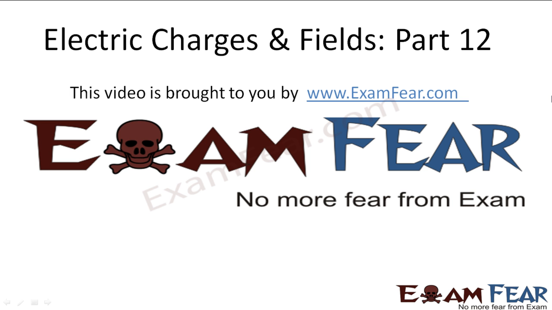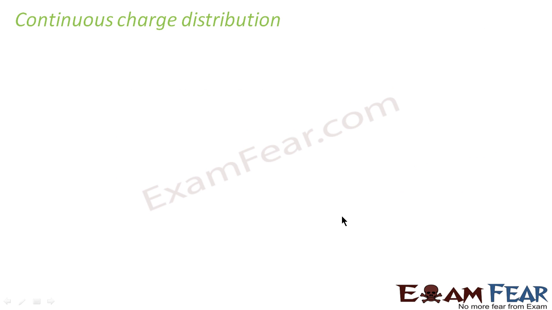Please make sure that you have watched all the videos till part 11 before going ahead with part 12. Now we will discuss continuous charge distribution. As I told you before, charges are discrete in nature, according to quantization of charge. But when seen from a macroscopic level, the discrete nature is lost and the charge distribution appears continuous. So here we will talk about the different kinds of continuous charge distribution.